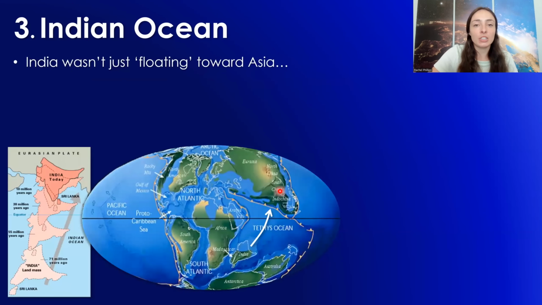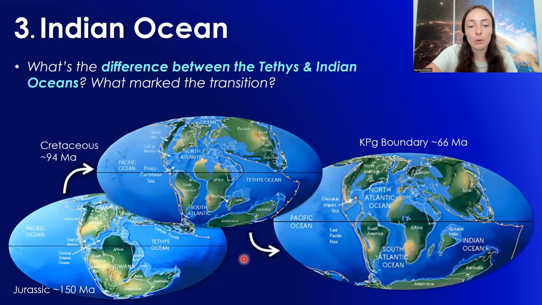This is where you need to understand plate tectonics to really understand these pictures, because what you might see if we go back here is India is kind of tied up in the big clump of continental land masses known as Gondwana down here during the Jurassic around 150 million years ago. But then around 94 million years ago in the Cretaceous, it started to break apart and move toward Asia, or Eurasia at the time, which eventually it collided into, which is where it is now.